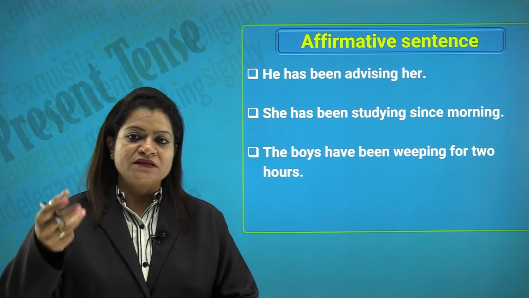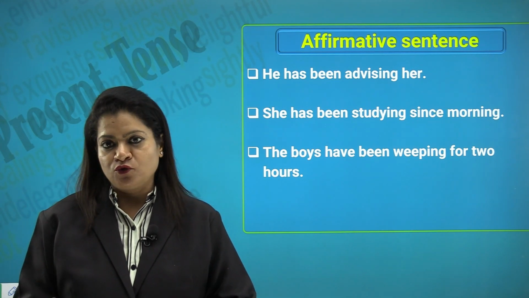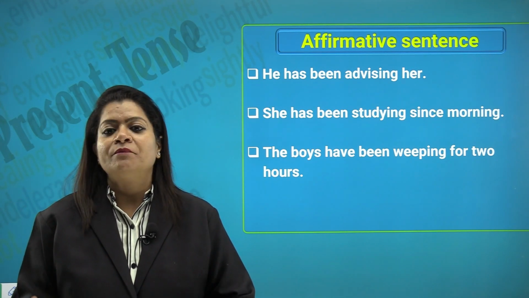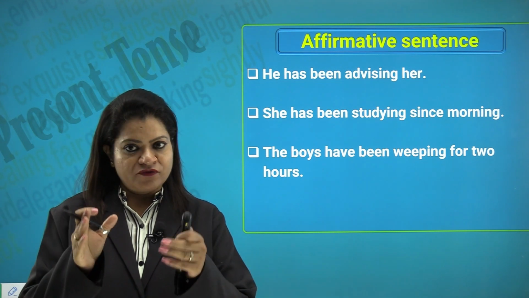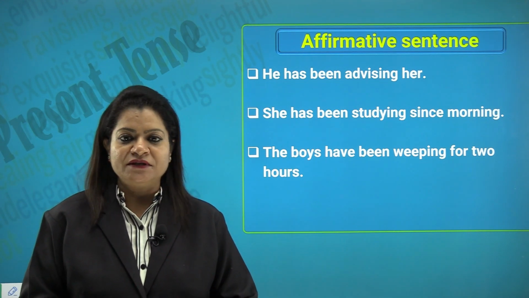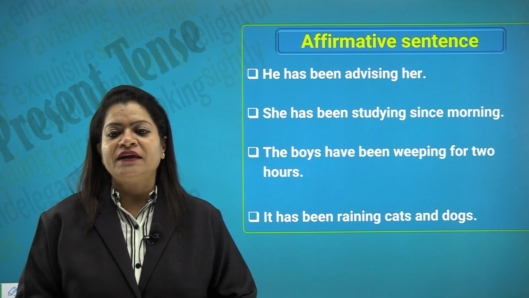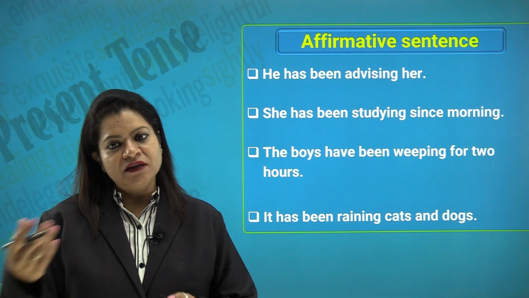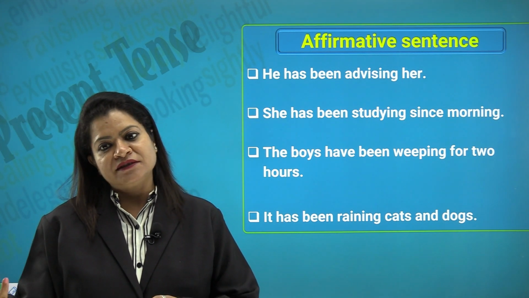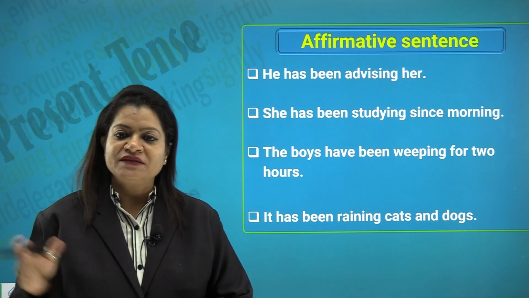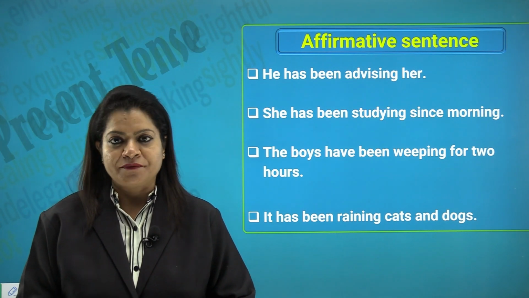So, you are telling that it has been 2 hours and we have limited the use of time. Look at how since is. So, it is like continuous since morning, you do not know whether it is still going on or not, but when you say 2 hours, it kind of is contained and limited. It has been raining cats and dogs. So, has been plus present participle, cats and dogs, the idiom which means that it is a heavy downpour.